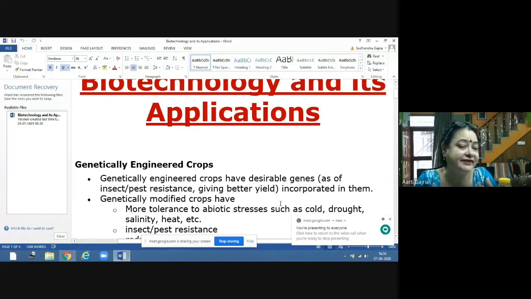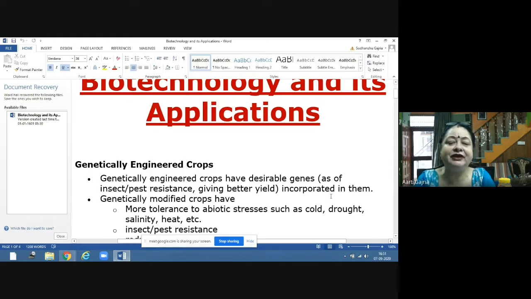They can be genes which stop infection by insects or pests, genes which increase the yield of the crop, or genes which increase the nutritive quality of the crop. It depends on us what gene we want to incorporate. Once that desirable gene is incorporated, they are called genetically engineered crops.